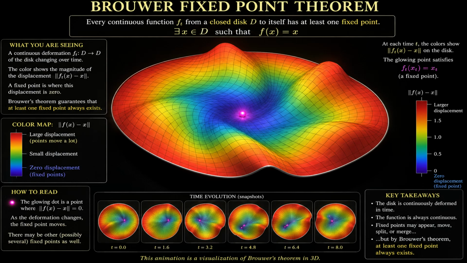Look at that snapshot below. As the surface warps, this fixed point can move, split, or merge. But no matter how much the surface deforms, Brouwer's theorem guarantees that at least one of these points where the displacement is 0 will always exist.